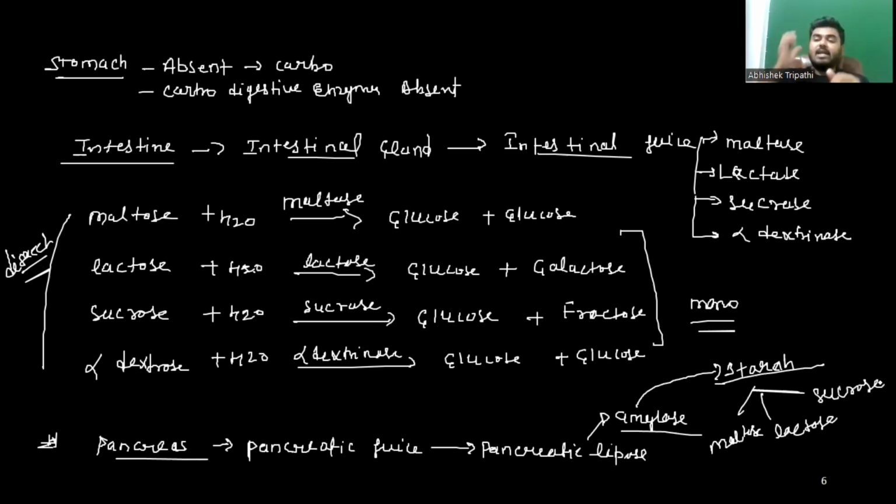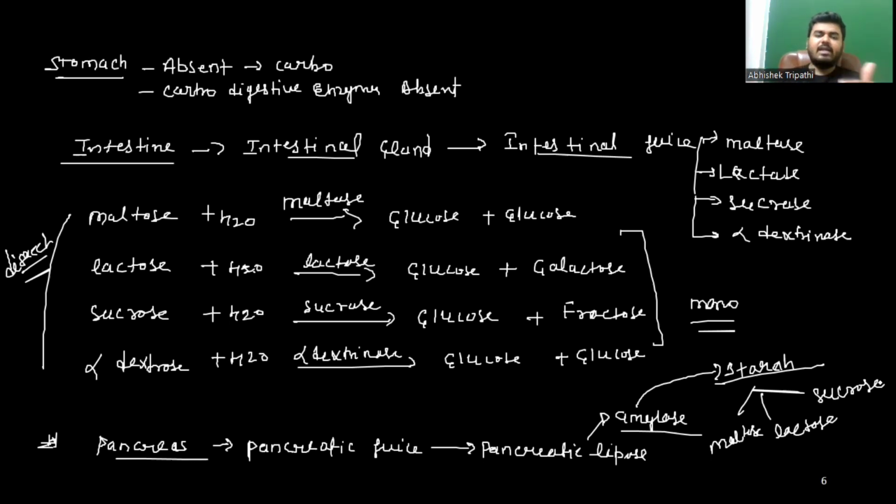So what I said, 30% hydrolysis occurs in the mouth, where starch is hydrolyzed, and the remainder is converted by pancreatic amylase into disaccharides like maltose, lactose, and sucrose. Then remaining digestion occurs in the intestine. The intestinal gland secretes intestinal juice, which contains maltase, lactase, sucrase, and alpha dextrinase.